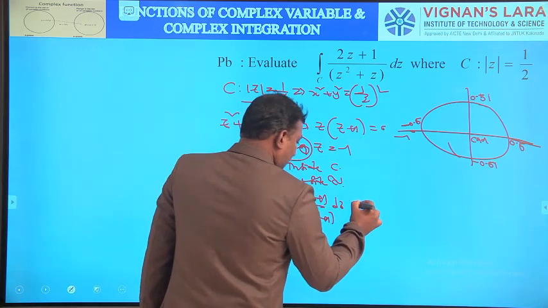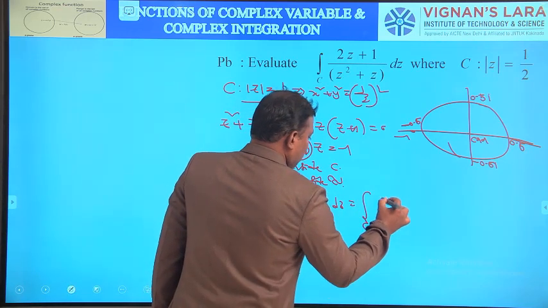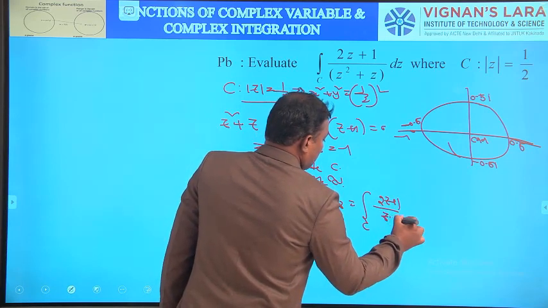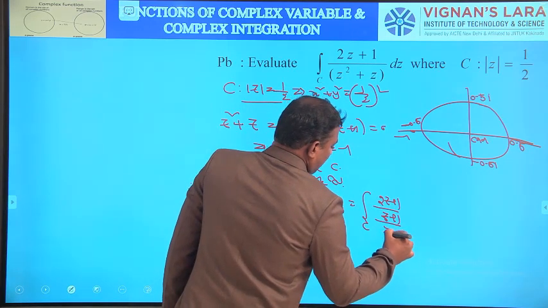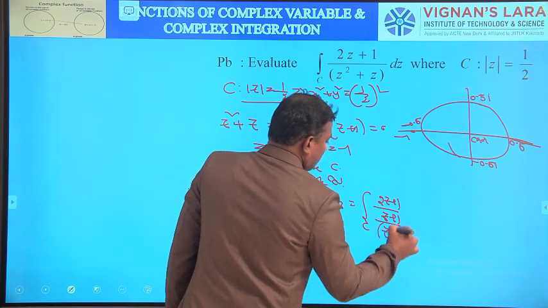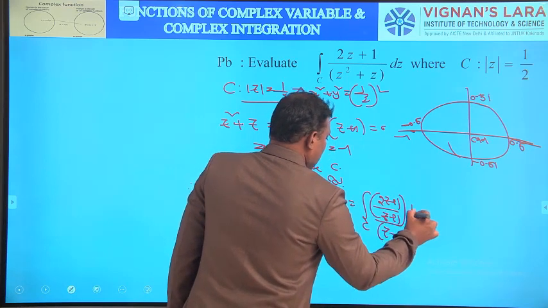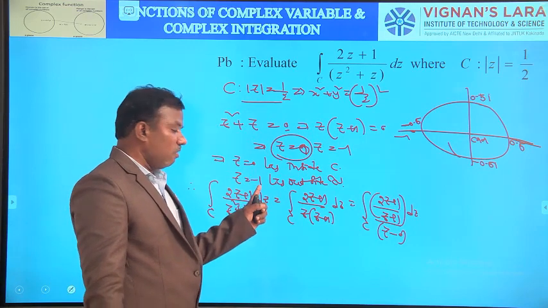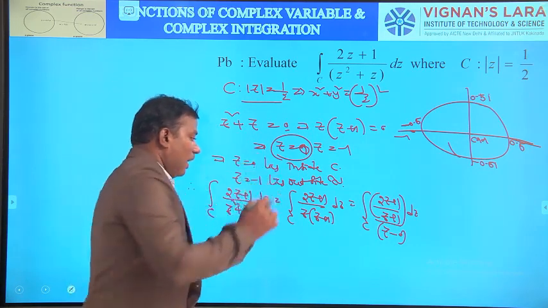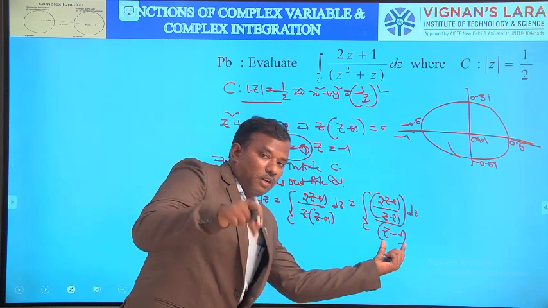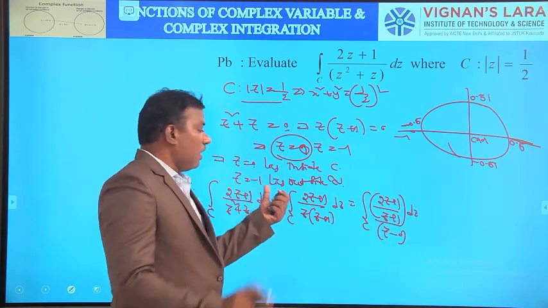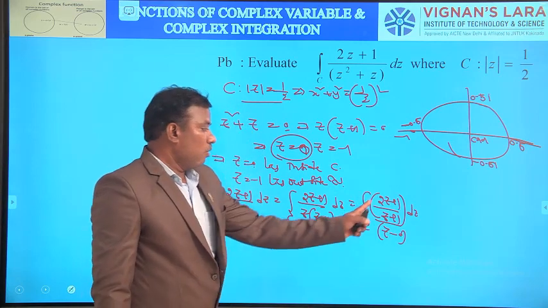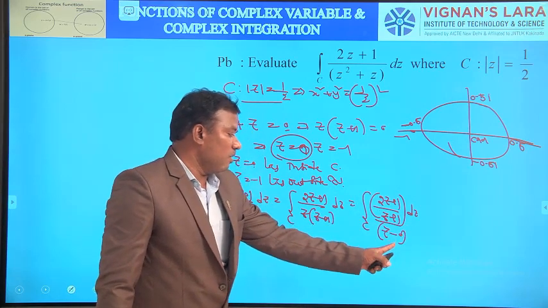Again it can be written as the integral over C of ((2z + 1)/(z + 1))/z, where this z can be written as z - 0, dz. The reason is, here we have two singular points, one is 0, another one is -1. This 0 lies inside C, so keep this in the denominator, and -1 lies outside C, so keep that value in the numerator.